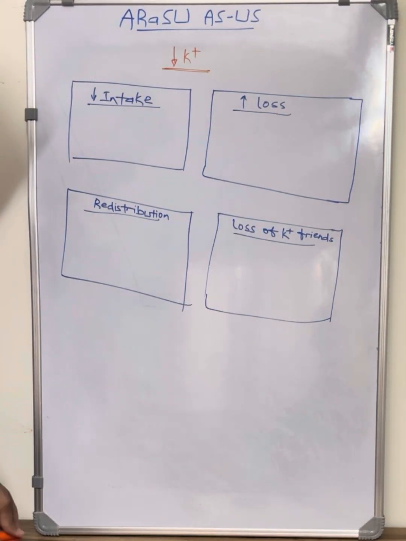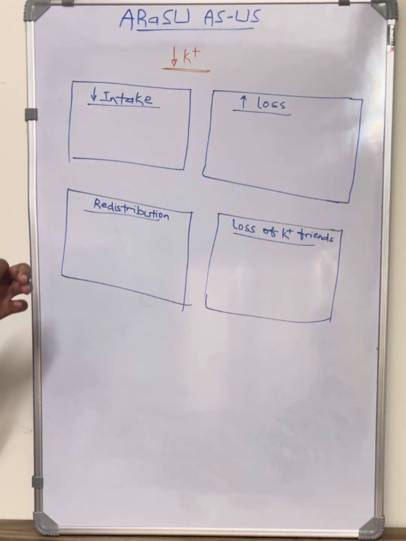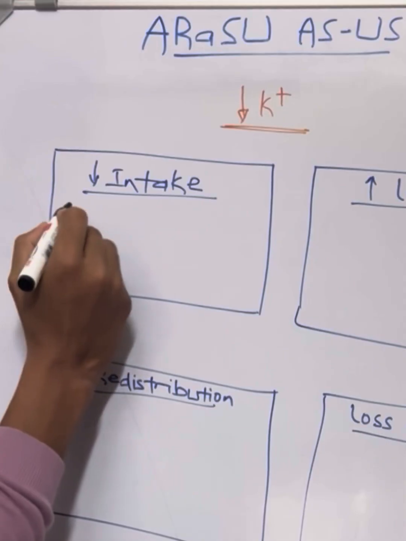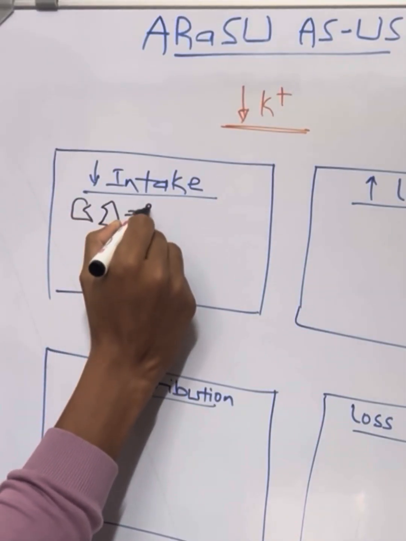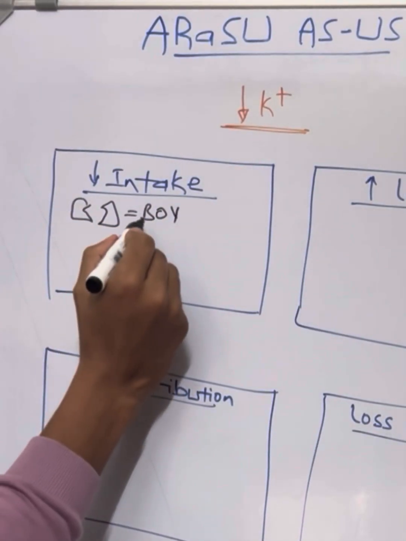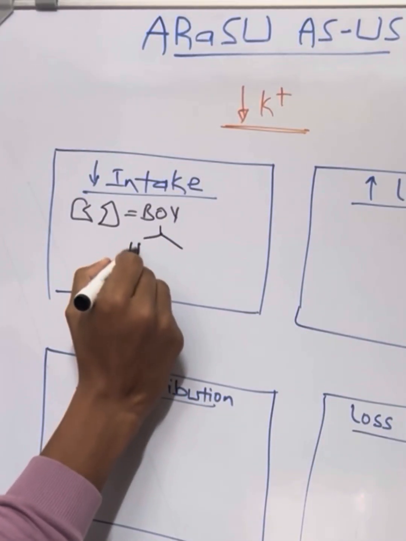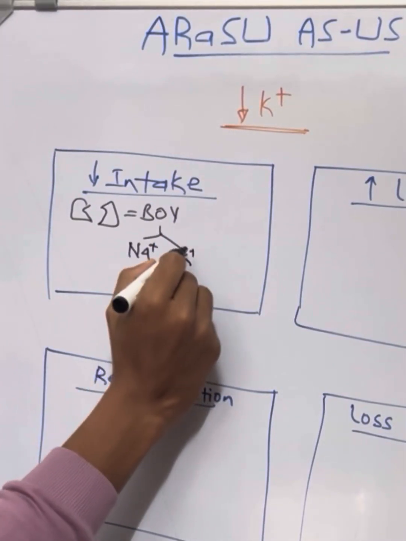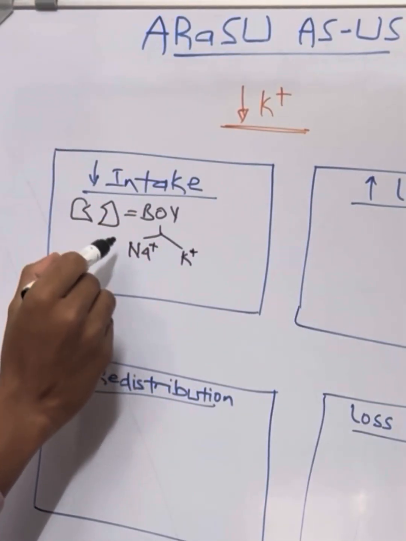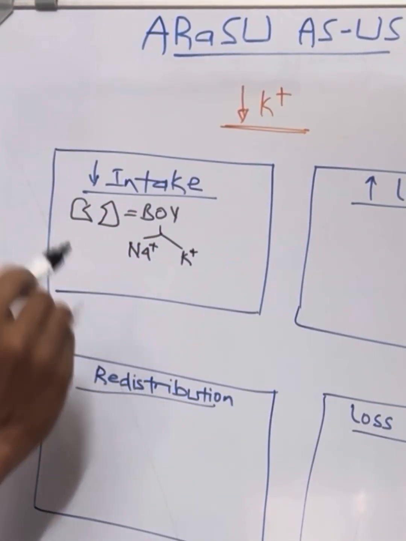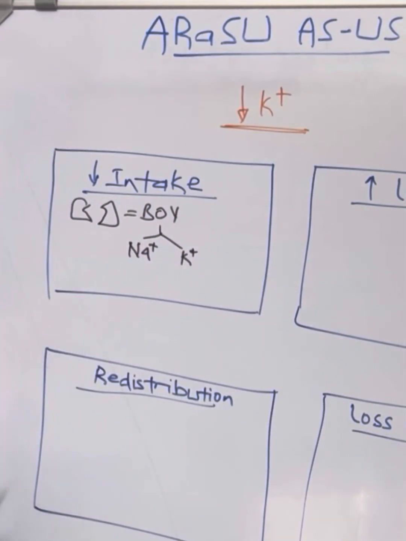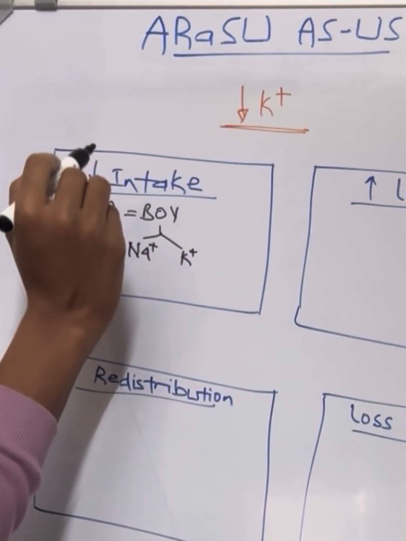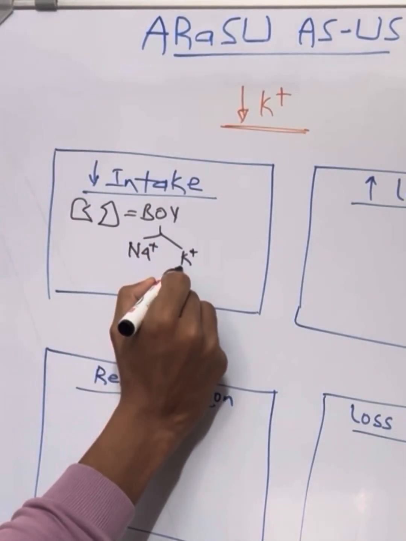First is about decreased intake. If any individual is taking a lesser potassium-rich diet, then just imagine our kidney is like a boy who has 2 girlfriends. One is sodium, other is potassium. So this boy always needs at least one of his girlfriends with him. If sodium is not there, it will keep potassium. If potassium is not there, it will keep sodium.